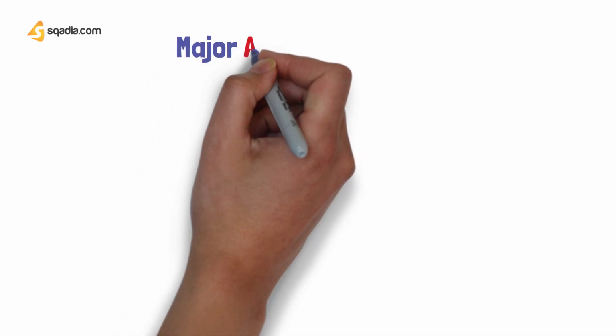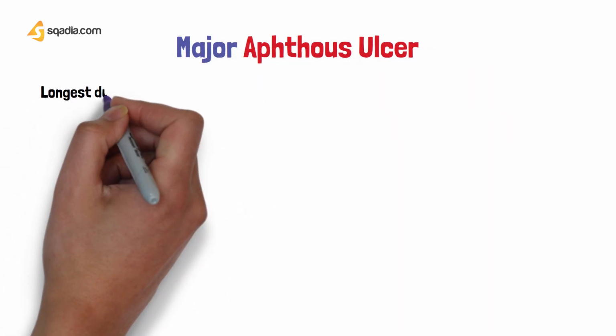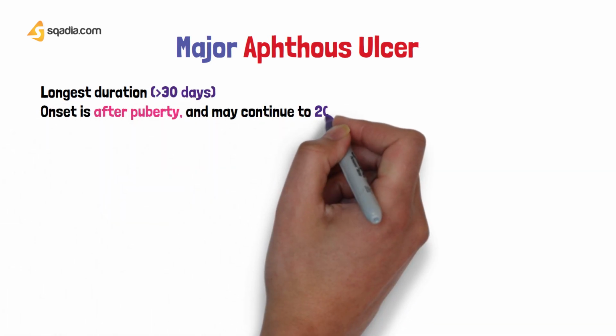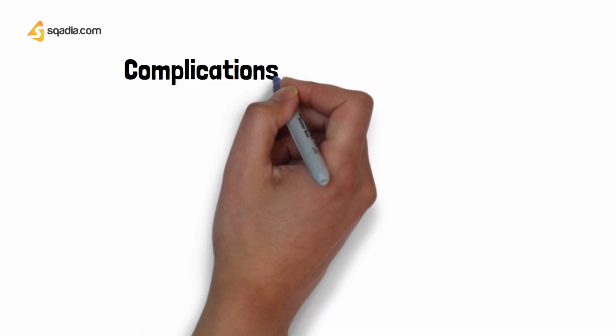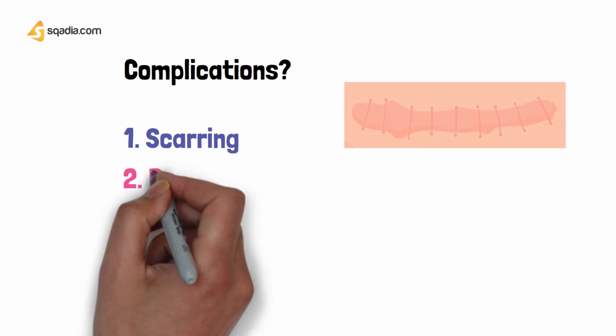So now we're going to talk about the major aphthous ulcers. The major aphthous ulcer lasts for more than 30 days, and the onset is after puberty, and it may continue for about 20 years or more. Now we're going to see some complications. Clinically, it may lead to scarring, which was not present with the minor, and it may lead to restricted mouth opening.